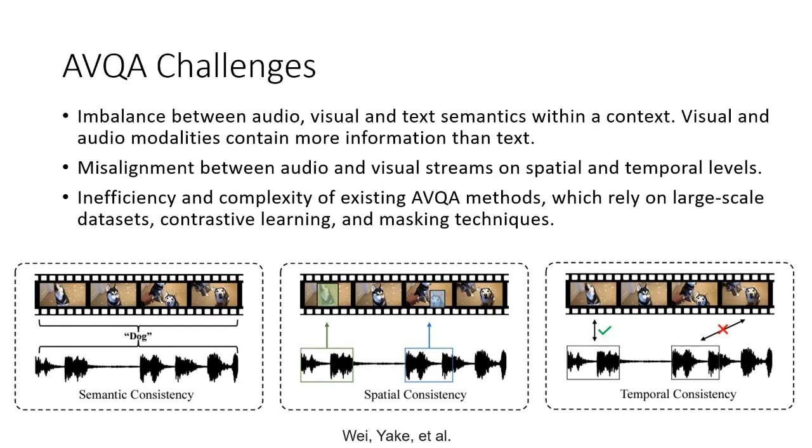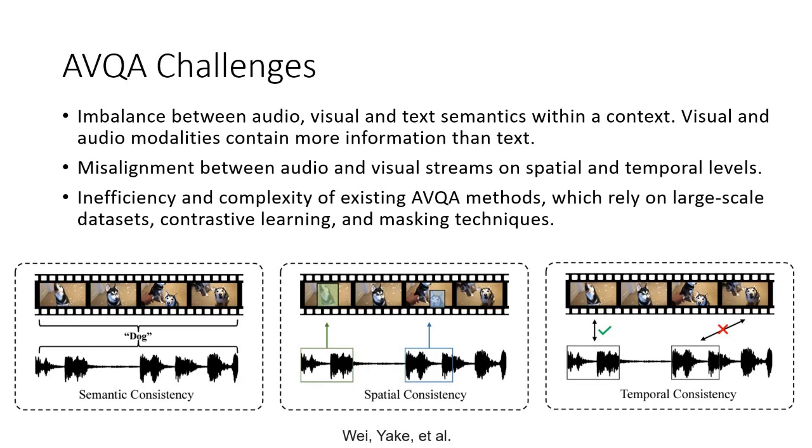So when we look at the third figure, the rightmost figure, we can see there is a sound of a dog, and it is directly coupled with the visual stream. When we hear the sound of the dog, we can actually see the dog. But in the last two frames, if we look at the audio, the audio has the dog sound, but the dog, when we see it making the sound, is not aligned. So this temporal misalignment will hurt the performance.